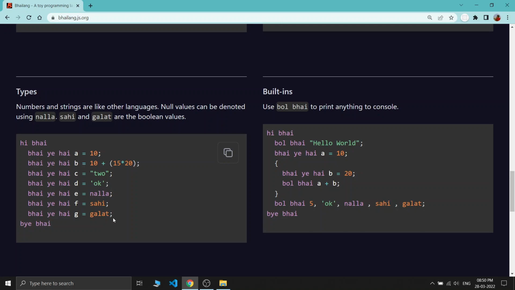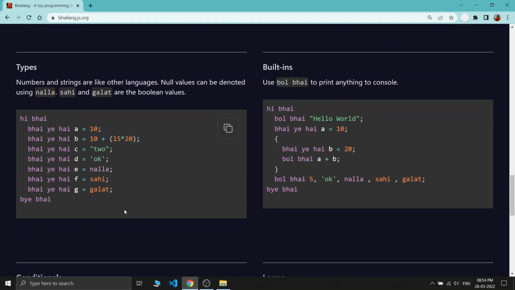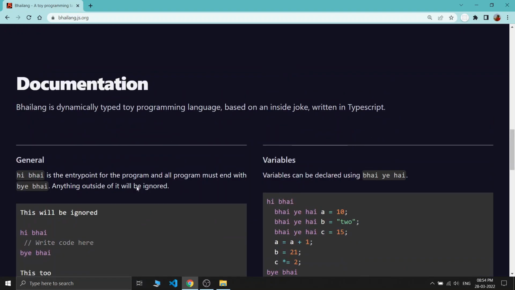Some cool things about the Bhai language is that in JavaScript we have something called a null value. In the Bhai language, the null value changes to nulla. This is actually a cool and funny thing. So null became nulla and true and false became sahi and galat. I think this is one of the cool features. Let's quickly define these three variables: nulla, sahi and galat.